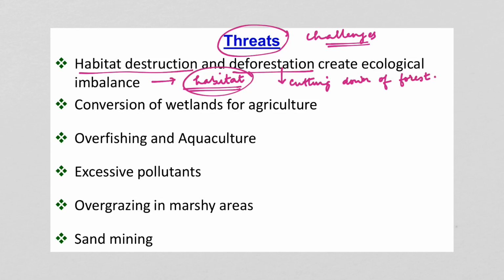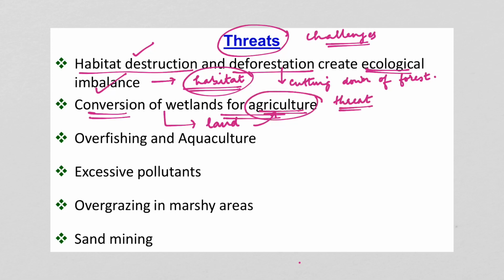So, deforestation and habitat destruction has created an ecological imbalance, and conversion of wetlands for agriculture. So, wetlands are converted into land for cultivation or agriculture. So, that is another threat that is faced.